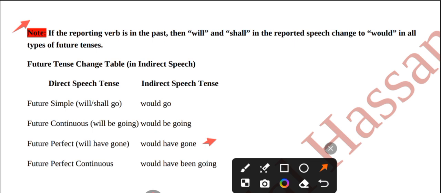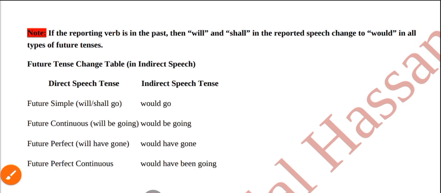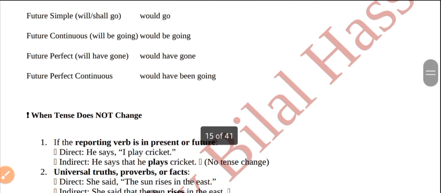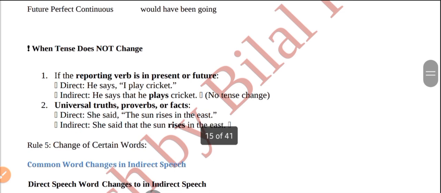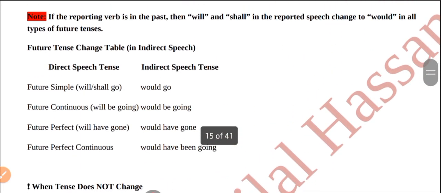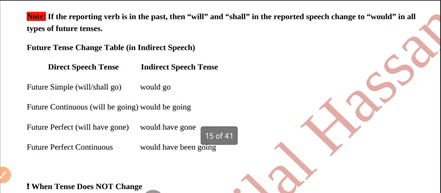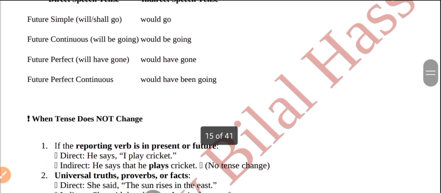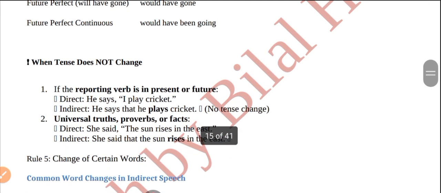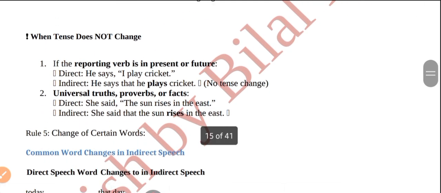If our reporting verb is in past and reported speech is in future, then we will change will and shall into would in all types of future. Take your screenshot of future tense. Okay. When tense does not change: if the reporting verb is in present or future, then the tense will not be changed.